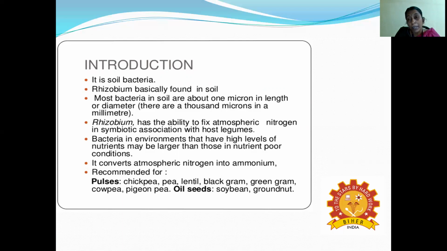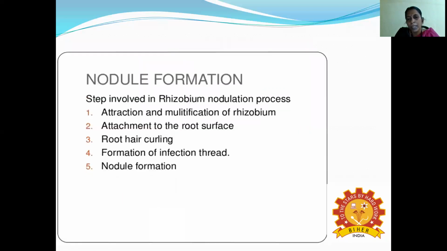Therefore the recommended crops are chickpea, pea, lentils, black gram, green gram, cowpea, pigeon pea, and oilseeds, meaning soya beans and groundnut.